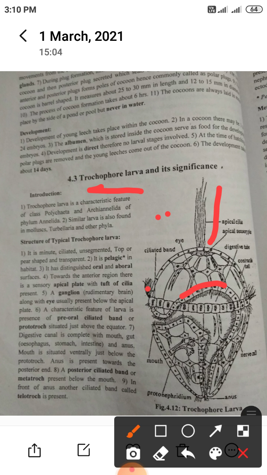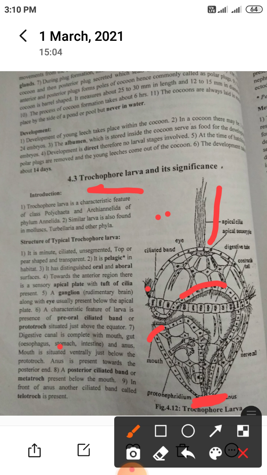Then the digestive canal is complete, with mouth, gut, that is esophagus, stomach, intestine, and anus. The mouth is complete; a complete digestive system is present in Trochophore larva, and it is divided into esophagus, stomach and intestine. The mouth is situated ventrally, just below the prototroch. Then the anus is present towards the posterior end. Here is the posterior end, where the anus is present.